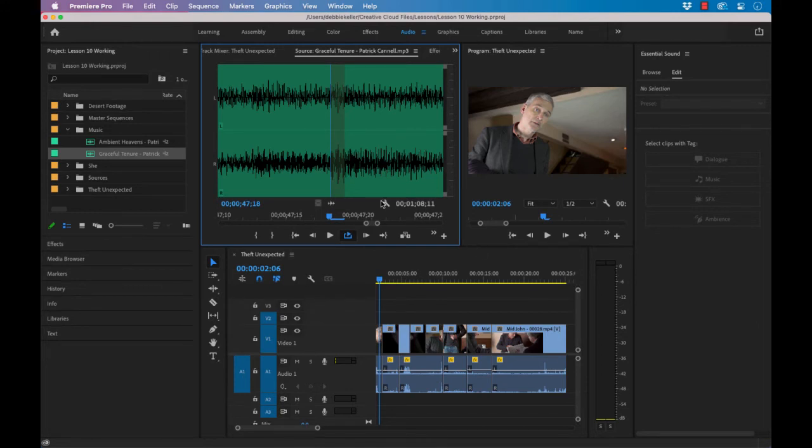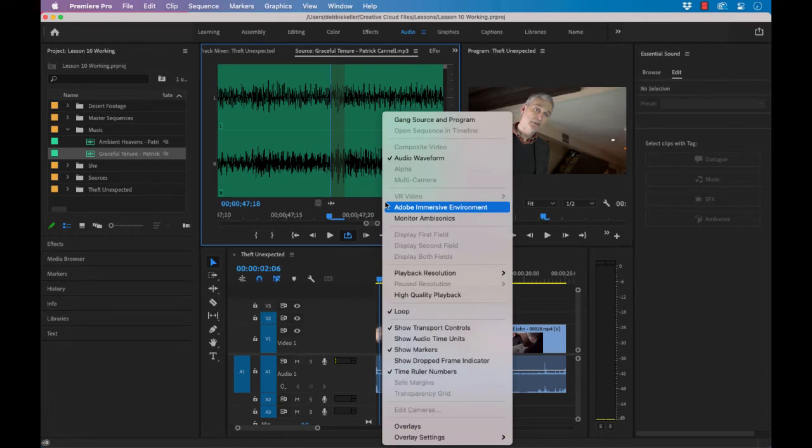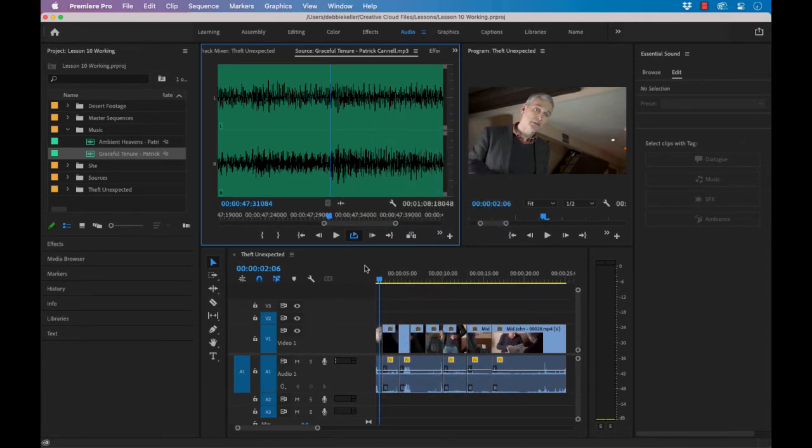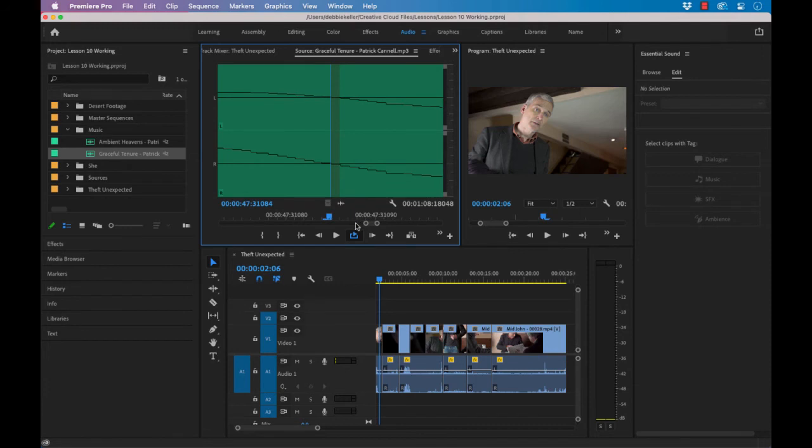Open the source monitor settings menu again and choose Show Audio Time Units. This time, you will see individual audio samples counted on the time ruler. You can zoom in to an individual audio sample, in this case, 1/48,000th of a second, the sample rate of this audio. The timeline panel has the same option to view audio samples in the panel menu, rather than the timeline settings menu.